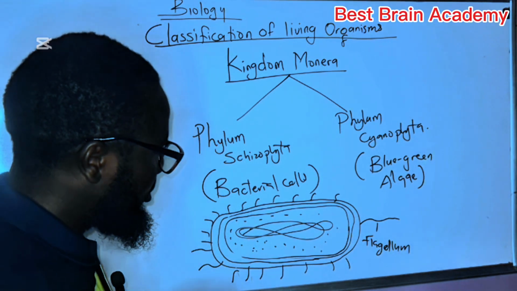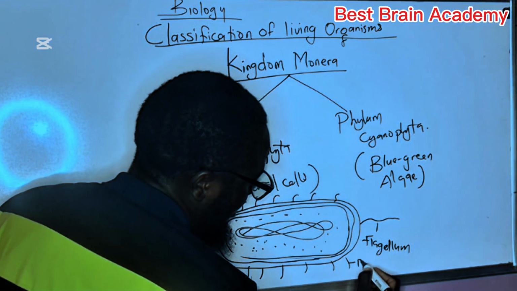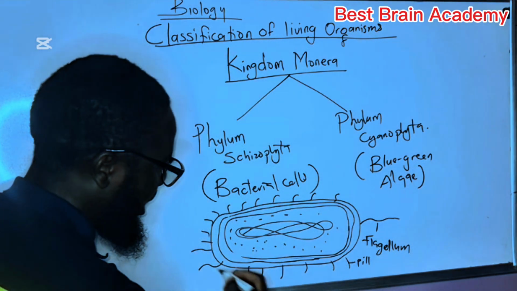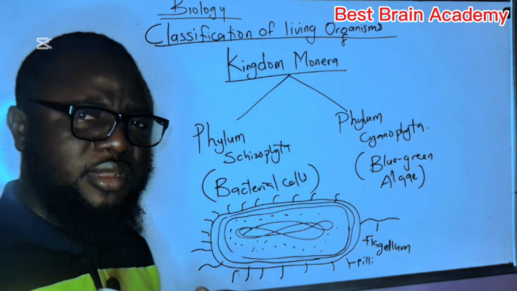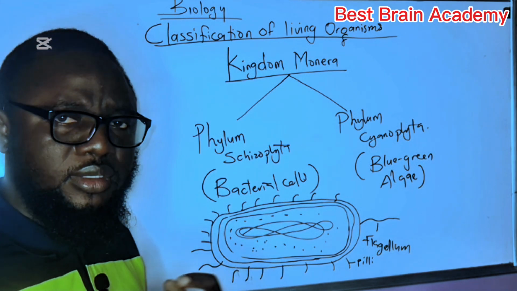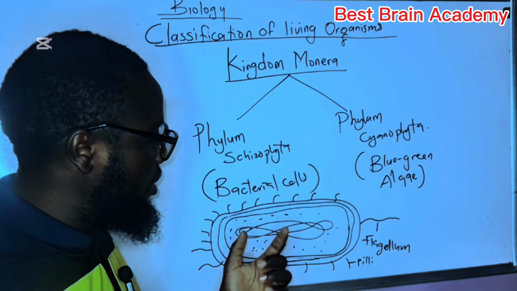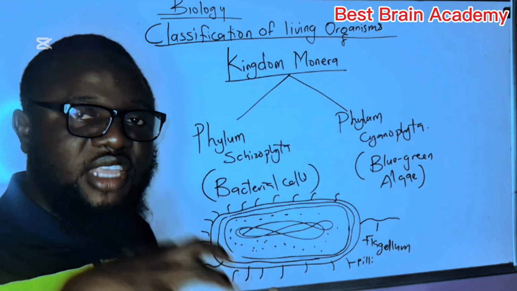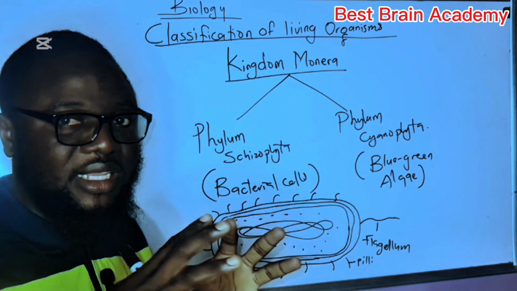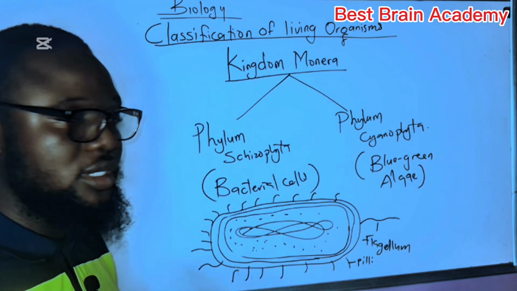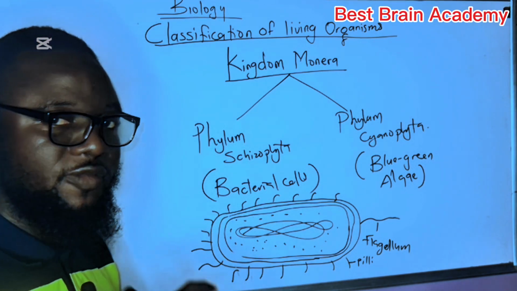The next structure that is also very important is the pili. These are all the tiny hair-like structures, so they're called pili. Since you know that bacteria are parasites, and some of them are pathogens, the bacterial cells use pili to attach to the surface of the host cell or host organism. So pili is about attachment to the surface of the host cell. Since they are parasites, they have to cause infections, and they have to attach to the surface of the host cell. That is the function of pili.